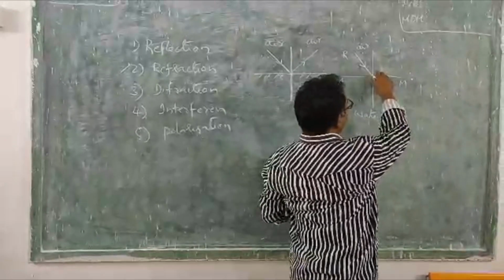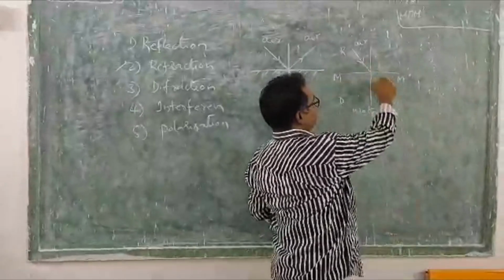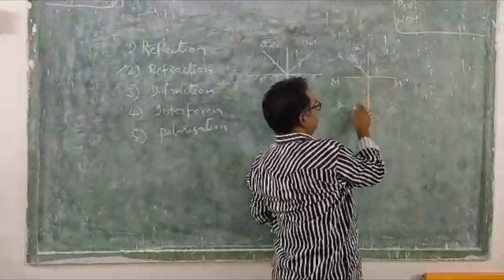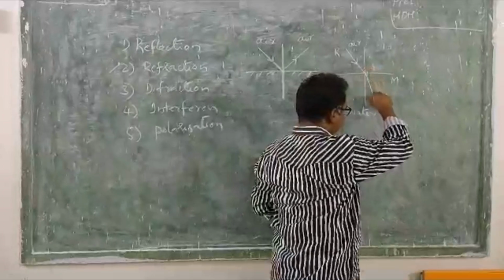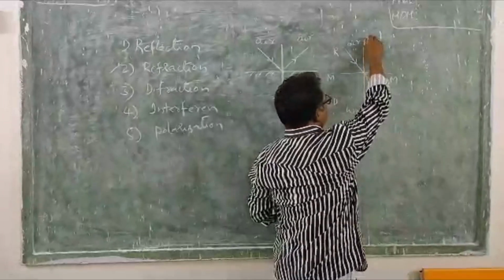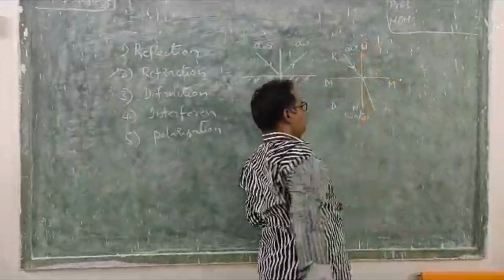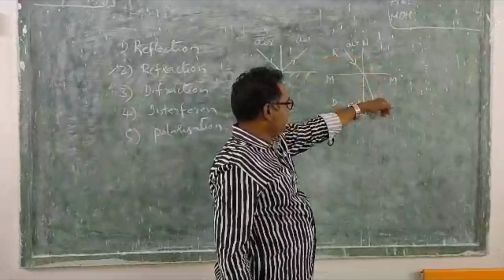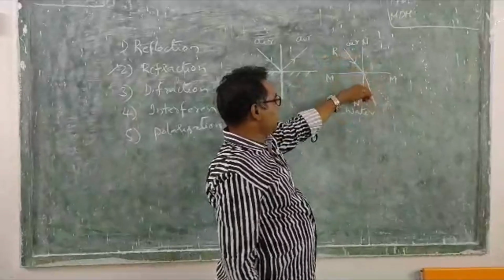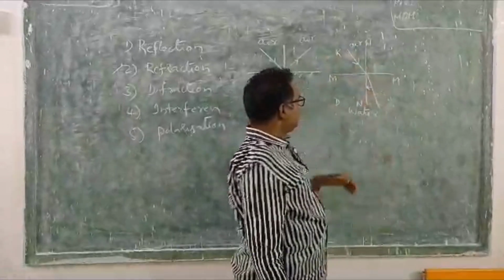If there is no different media, then it is the actual path. But here is water medium, so the light ray bends towards the normal. NN is the normal drawn to the interface. So the light ray, when it travels from rarer medium to denser medium, it bends towards the normal.